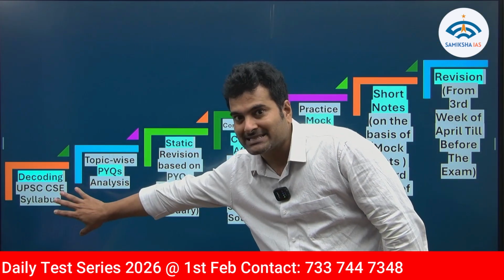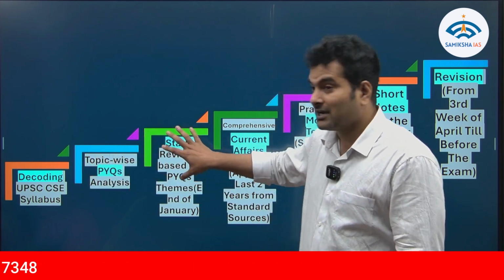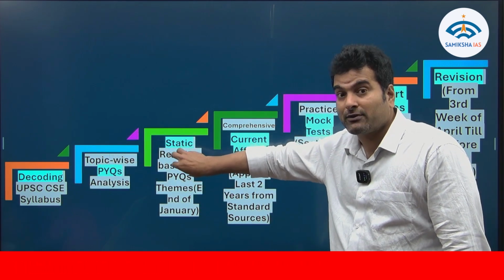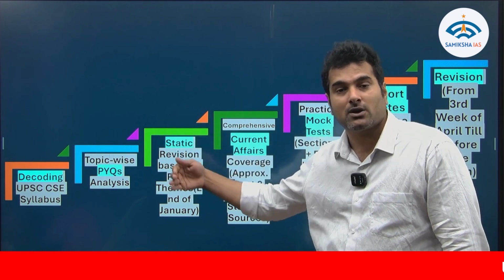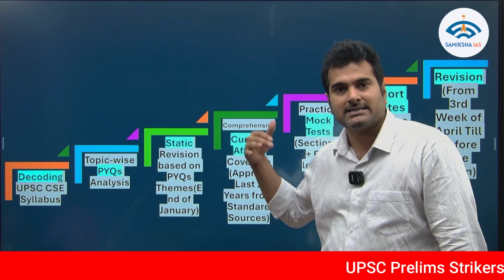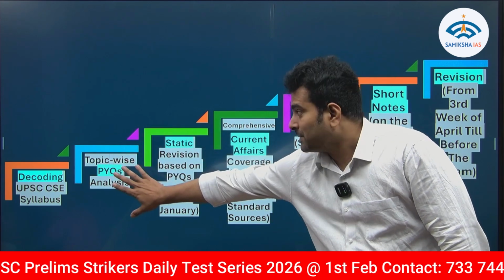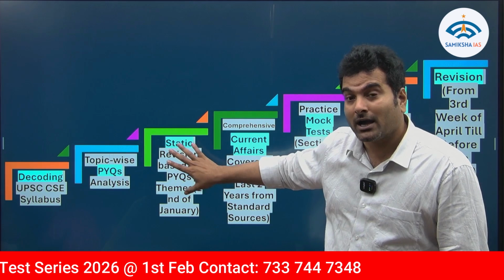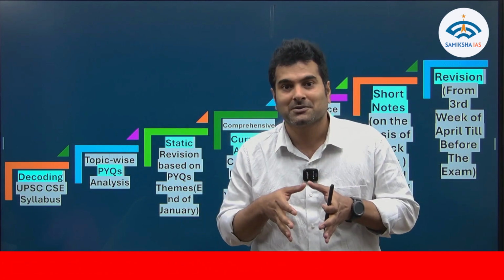So you decoded the syllabus, you have the bunch of PYQs. Now you will get to know in which particular area you have to focus, be it history, geography, polity, economy, science and technology, or environment. Then PYQs, static, along with this at least the last two years of current issues.